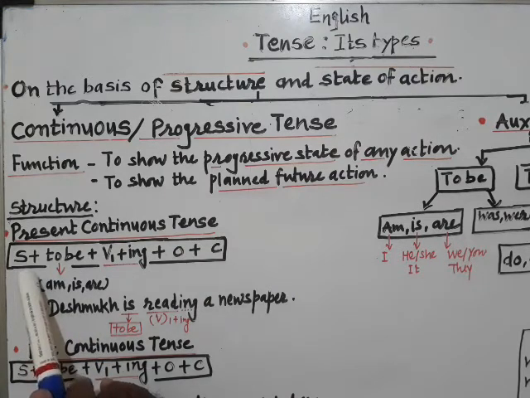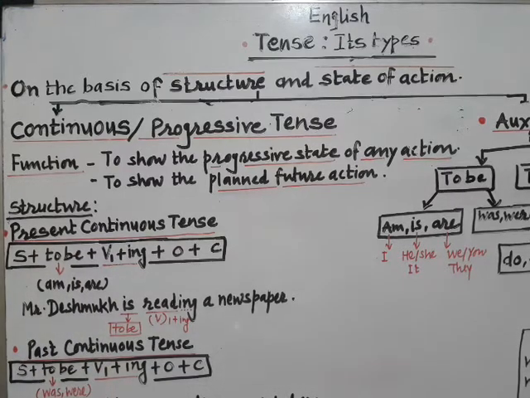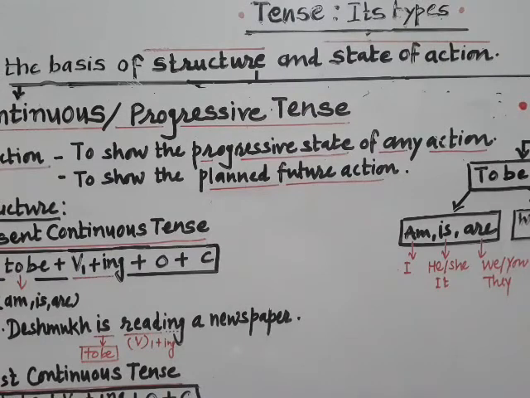You can watch here that, as we always take assertive sentences in view, it starts with subject, afterwards to be's form. You can see here to be: am, is, are. These are the three forms of to be for present continuous tense.